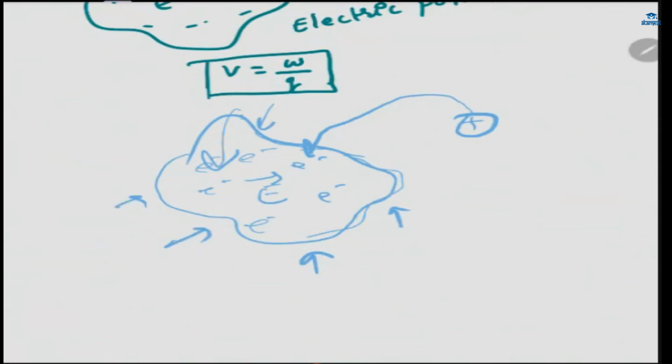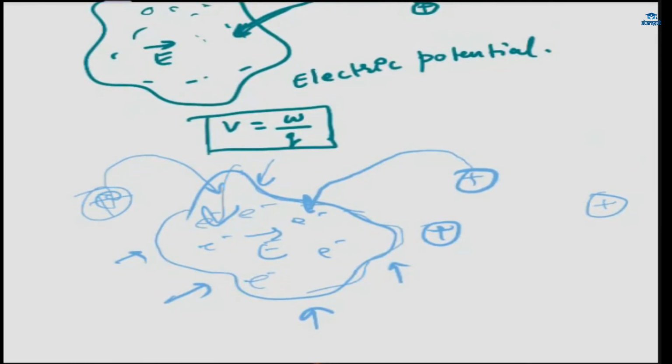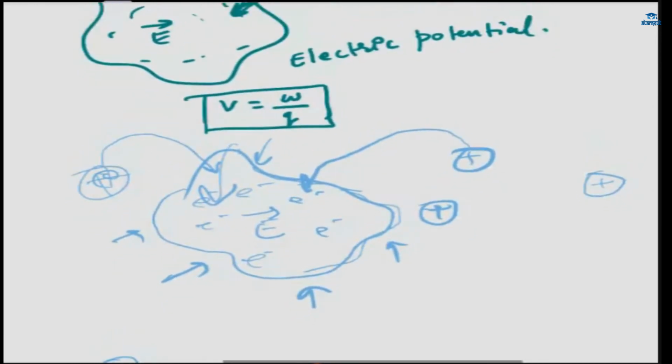And in bringing a unit positive charge from infinity, you can take this also as infinity, because here no electric field is there. This is also a region of infinity. Okay. The work done in bringing a unit positive charge from infinity to that point, that is, to the region of electric field, is called electric potential.